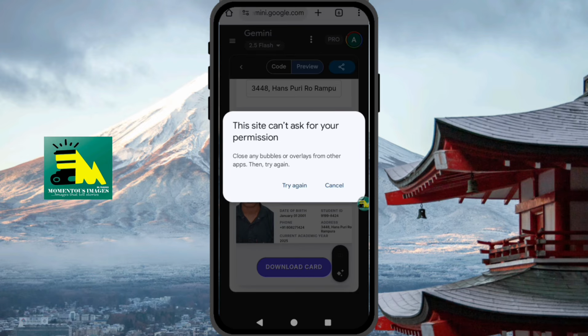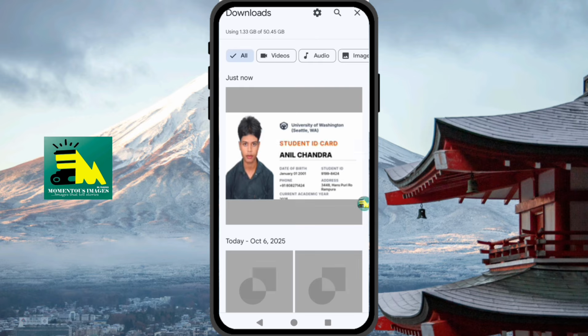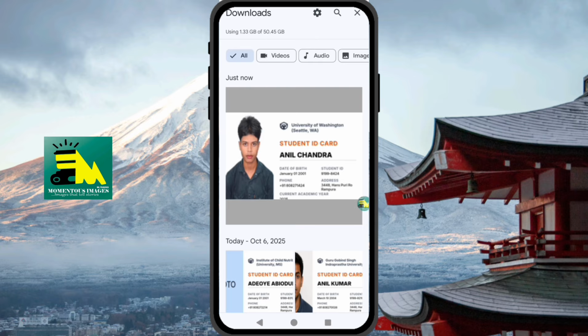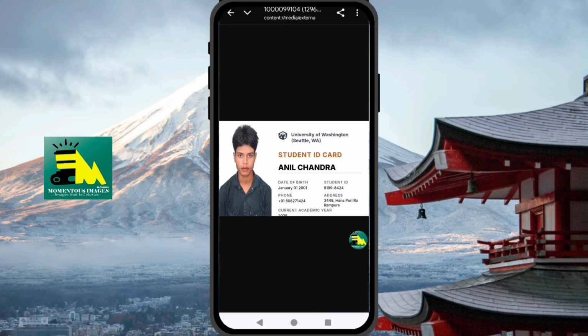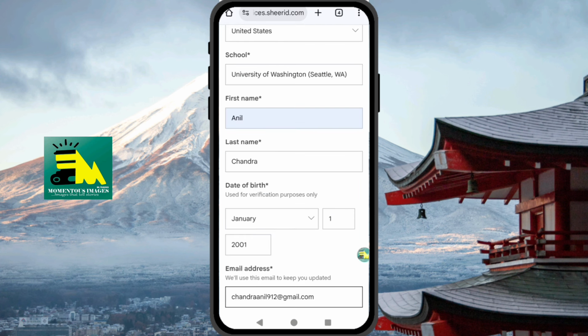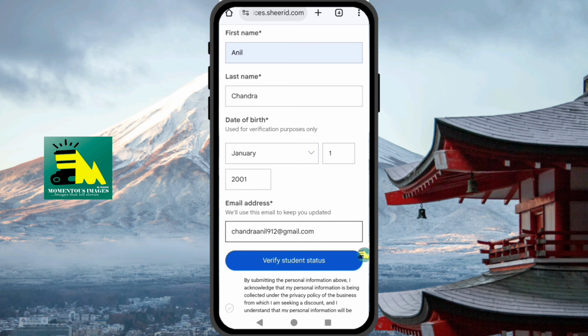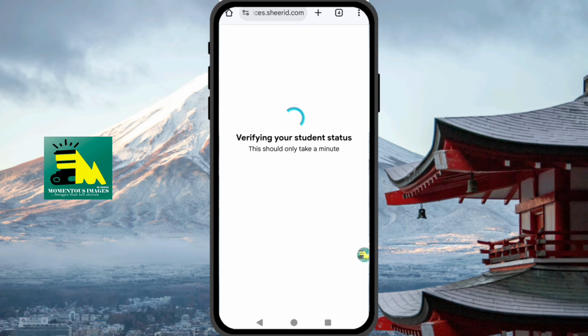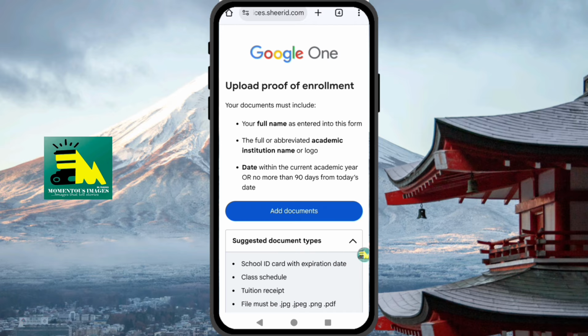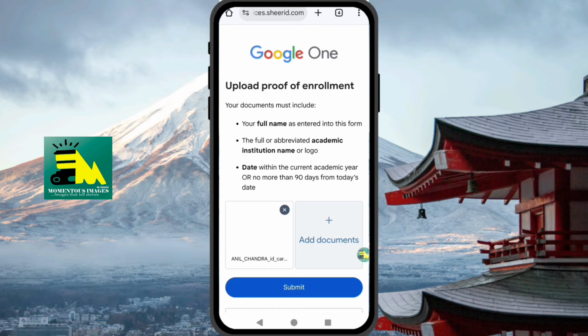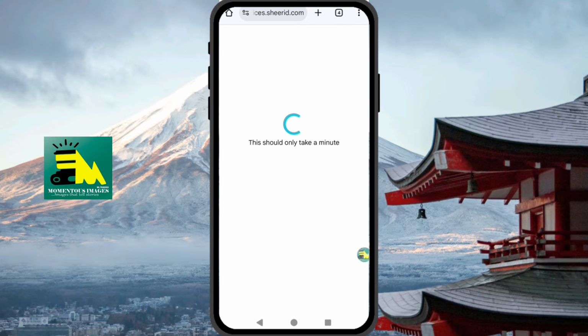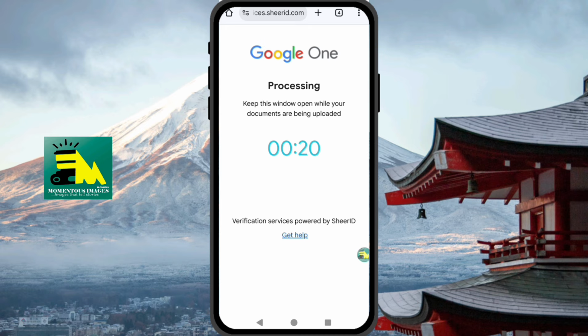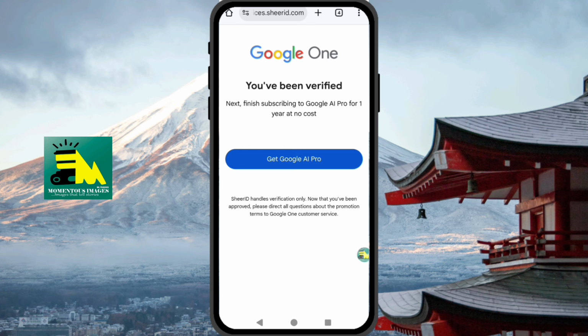Allow it, cancel. So it's already downloaded. Then go back to that page again. This is the ID card. So you can see this one has a passport. So verify student status. It's loading. So add your documents. Alright, I'm going to submit. Click on submit. Yeah, allow it to process. It's processing. It won't take much time. Great, you have been verified.